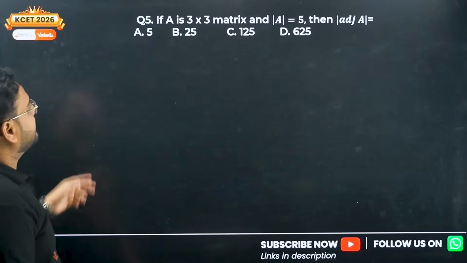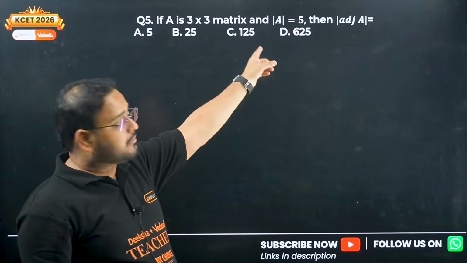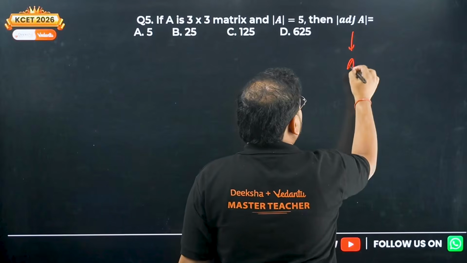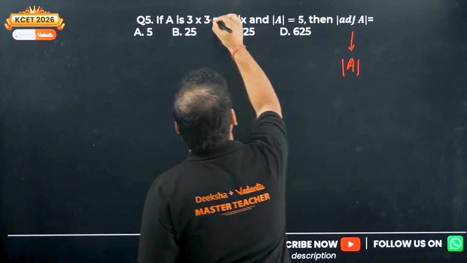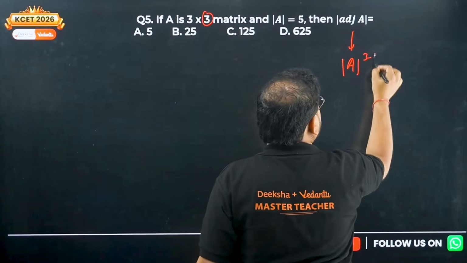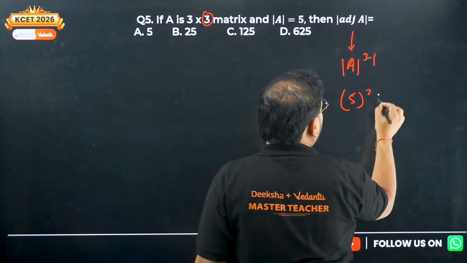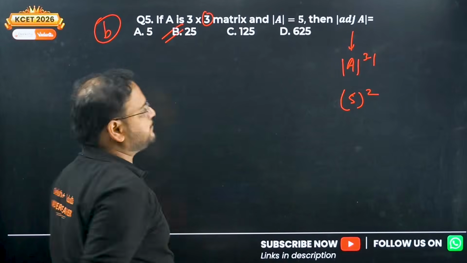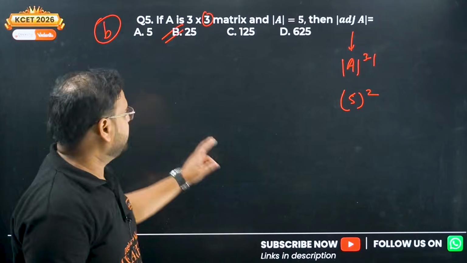Next, same approach. If the determinant is given as 5, they're asking you this value. Answer will be what? Determinant of A power n minus 1, n is 3, 3 minus 1, so 5 power 2. Answer is 25. Option B. Fair enough.